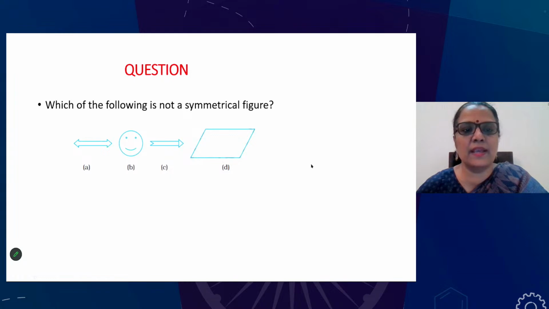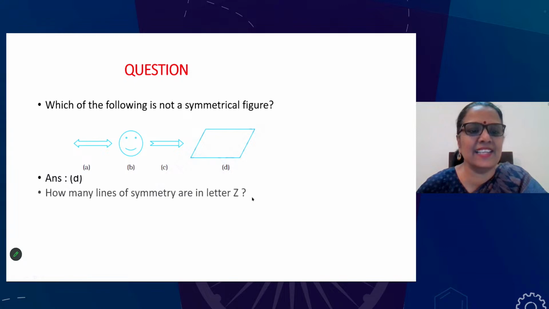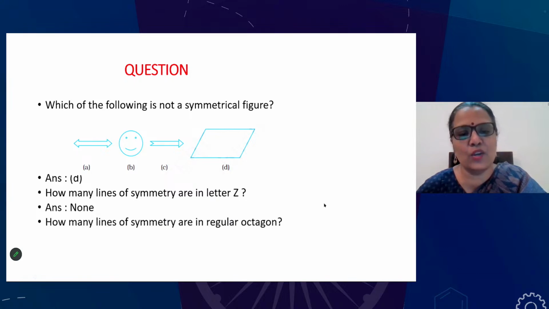Okay, so children, just be alert. Which of the following is not a symmetrical figure? I already discussed D, because ma'am just asked. Yes, D. The second one, how many lines of symmetry are in letter Z? There is nothing. None. You cannot draw. You try it. You will see that you cannot do it.